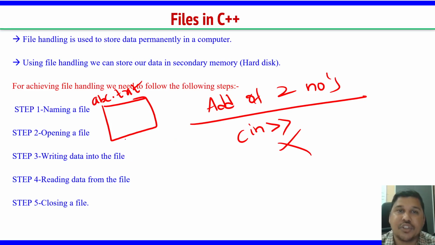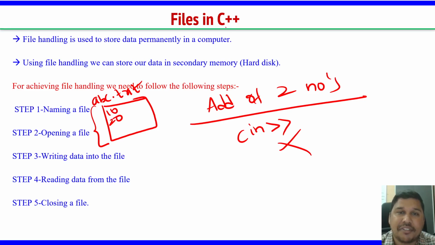You can put 2 values, 10 comma 20, or 10 space 20, or 10 and 20 on 2 lines. These are different ways you can give the input. We will take one case here: I gave 2 numbers, 10 and 20.